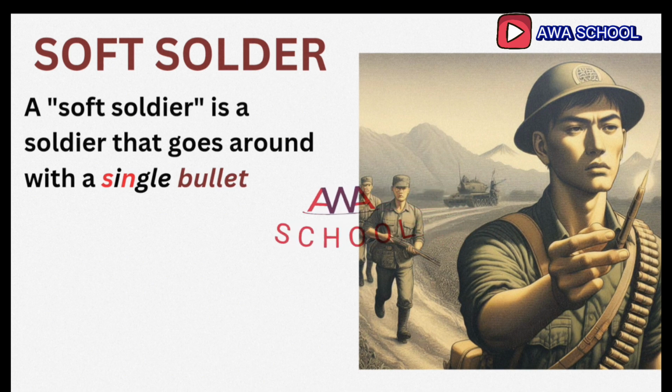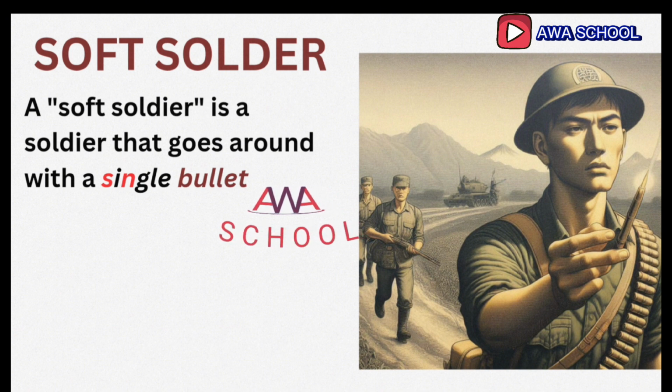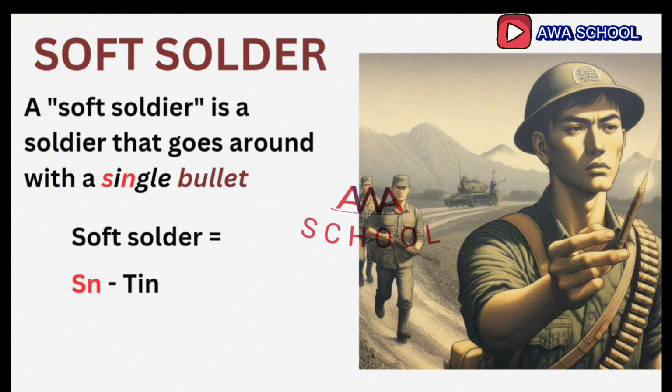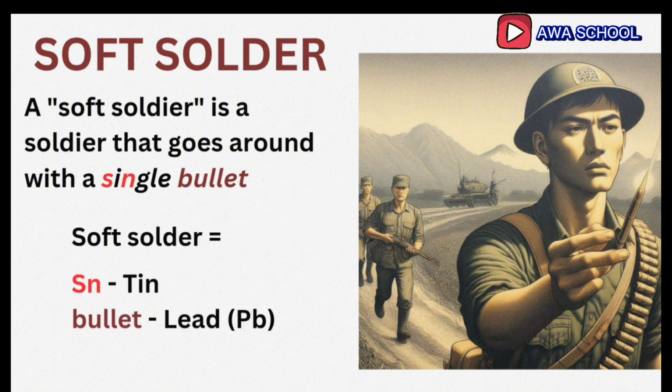Now remember, we've mentioned Sn twice. Now we are seeing Sn again. What do you think Sn here will be? Sn will still be tin. And the element you use in making bullets is lead. So the components of soft solder are tin and lead.